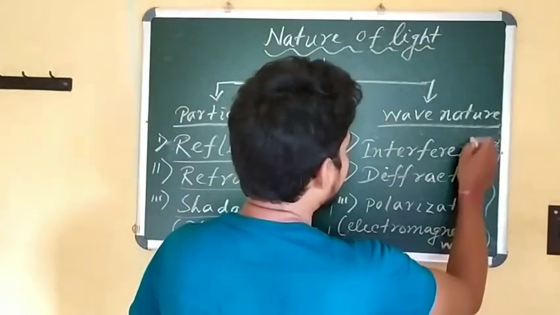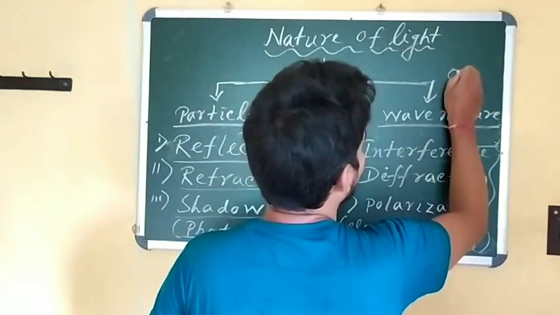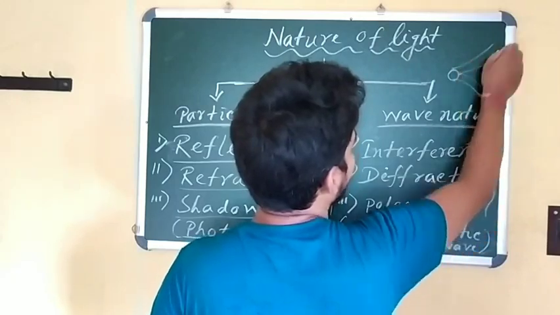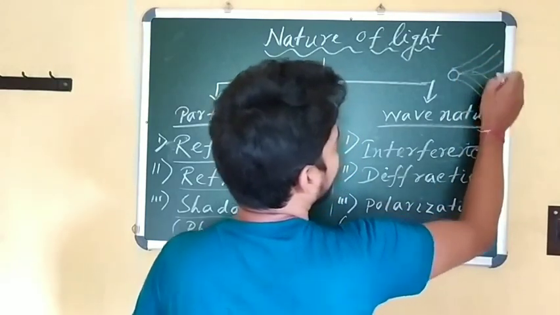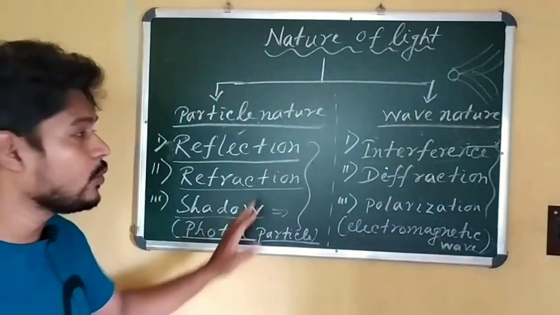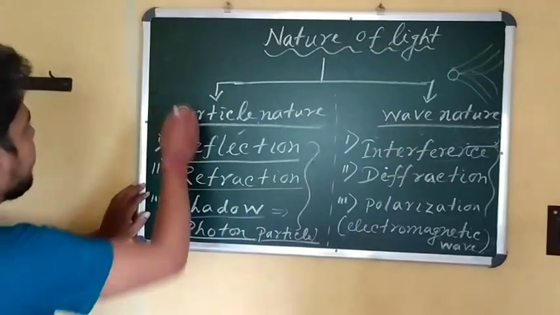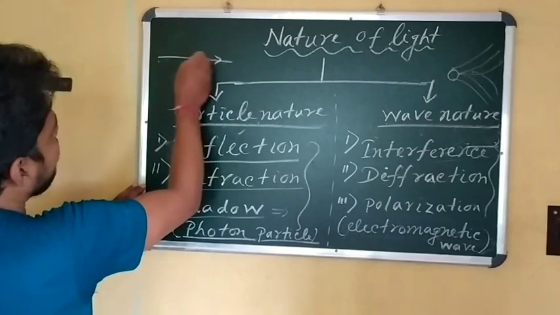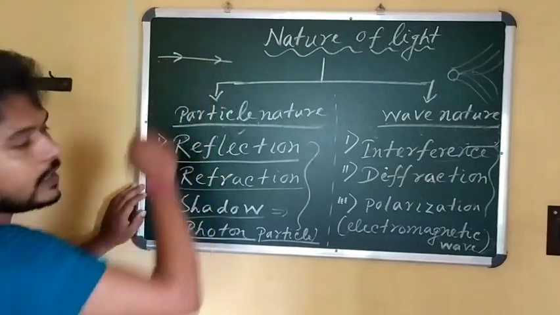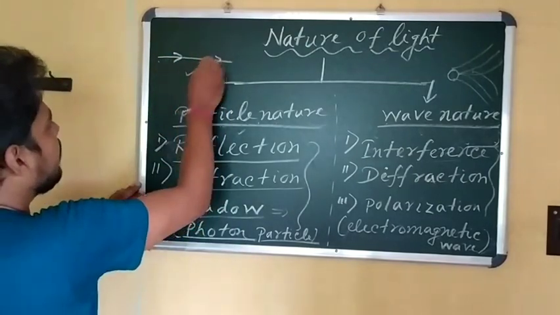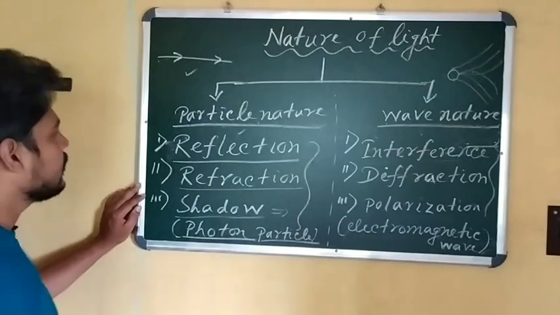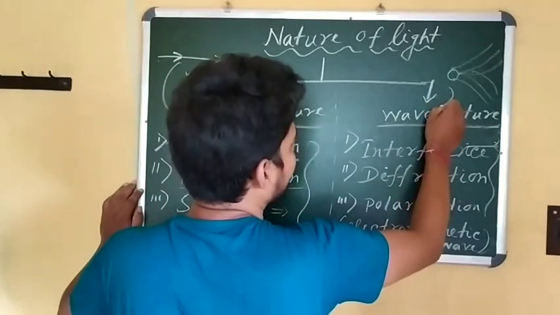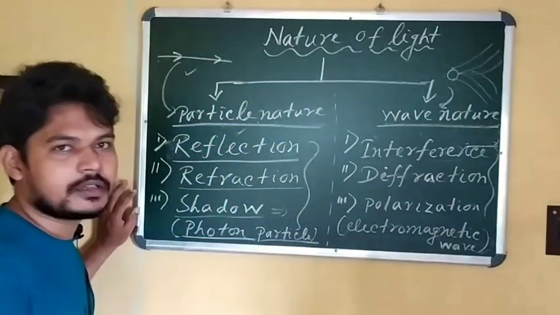Here the bending of path also occurs. Light bends its path in this way, so all these are examples of the wave nature of light. But there, light passes from one medium to another medium along a straight line. In a medium, light follows a straight path. So that is the example of particle nature, and this is the example of wave nature.